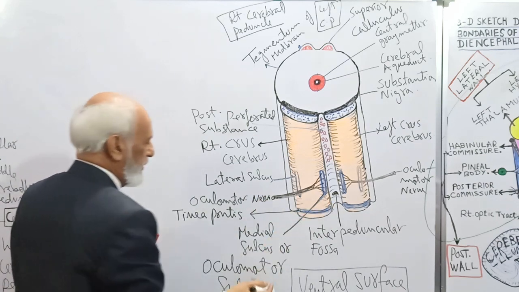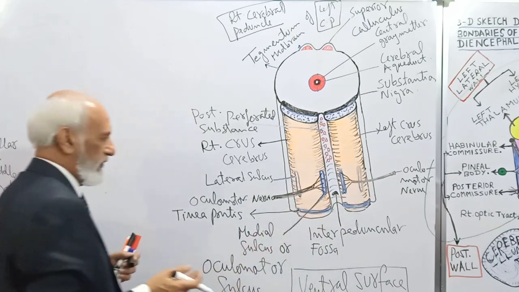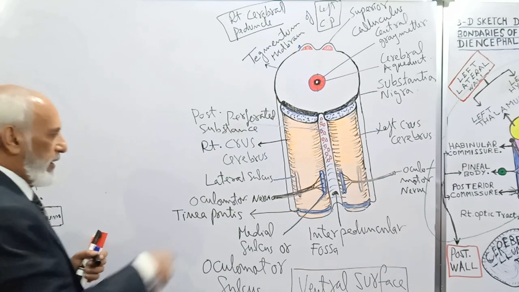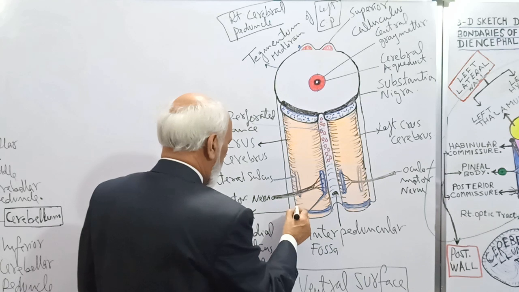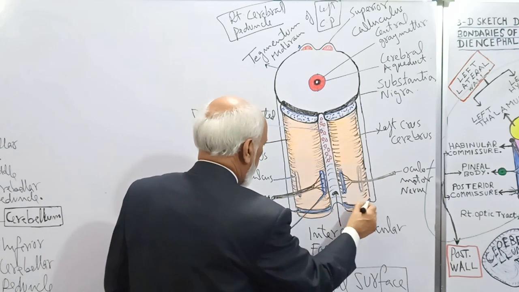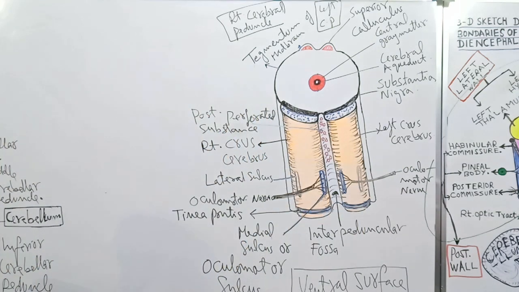The taenia pontis, which is in the lowest part of the ventral surface of the right and left crura, enters into the pons, not the cerebellum. This is why it is known as the taenia pontis. These were the external features of the ventral surface of the midbrain.